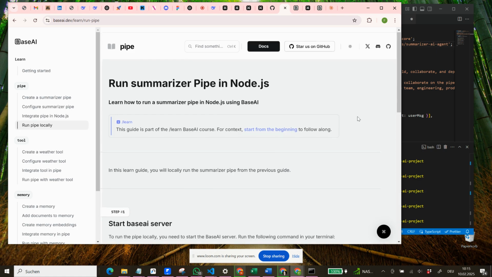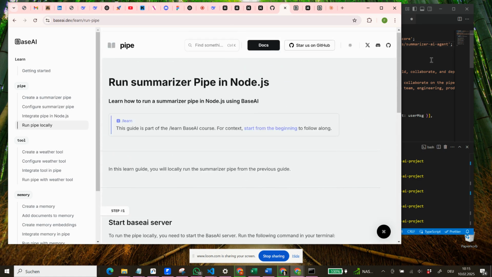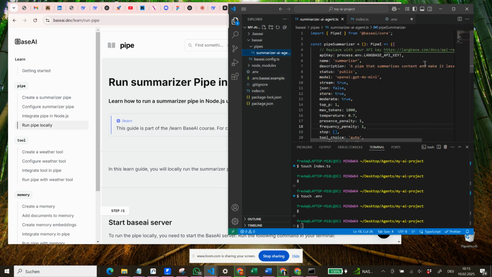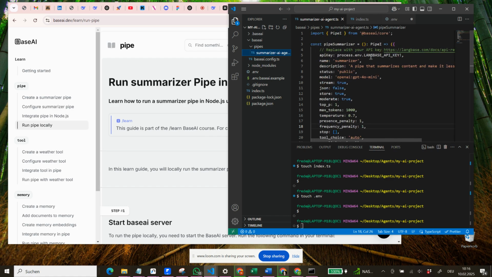However, we forgot one very important topic. And the very important topic is that we also need to create a Langbase API key. So we currently have the Langbase API key not in here. We can probably put it also in the .env, but we won't do this. So it says replace with your API key process env.